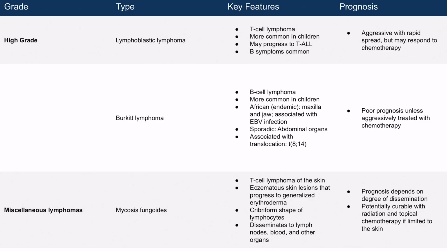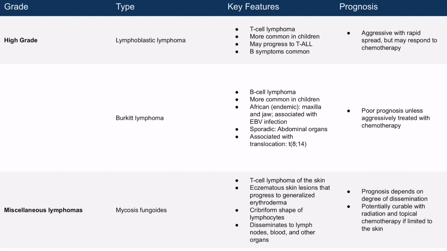Now let's discuss some of the high-grade lymphomas. Lymphoblastic lymphoma is a T-cell lymphoma that is more common in children and can progress to T-cell acute lymphocytic leukemia. It is commonly associated with B symptoms at diagnosis, such as fatigue or night sweats. It is considered aggressive with rapid dissemination, and it may respond to chemotherapy.